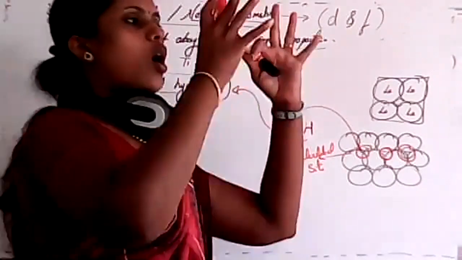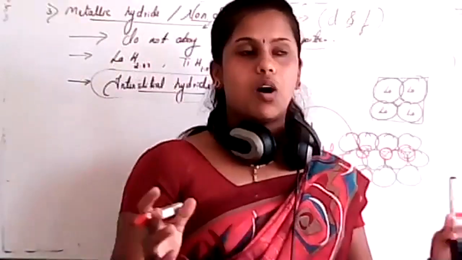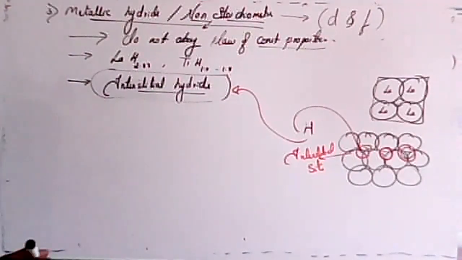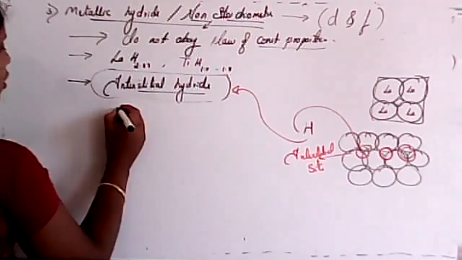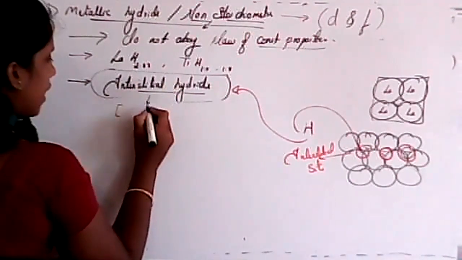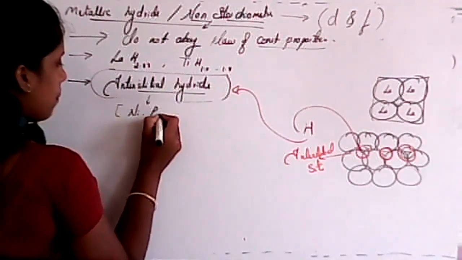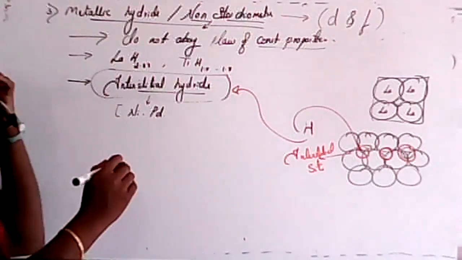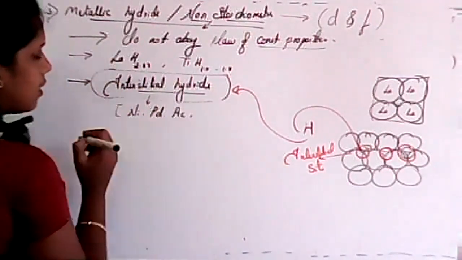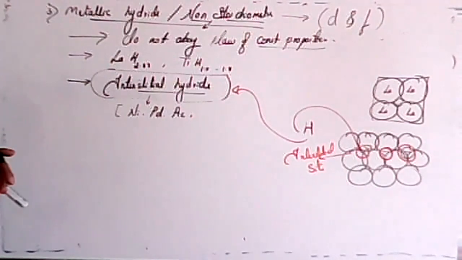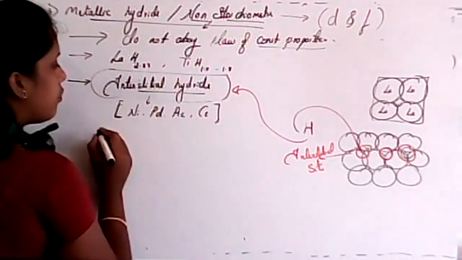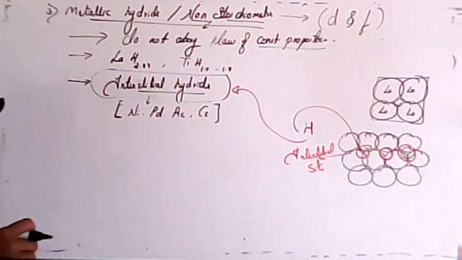See, not all D and F block elements will form interstitial hydride. Only 4 types. Write down this point, students. Interstitial hydride can form with nickel, palladium, then actinium, that is AC, and the last one is cerium. So these 4 elements only can form interstitial hydride.